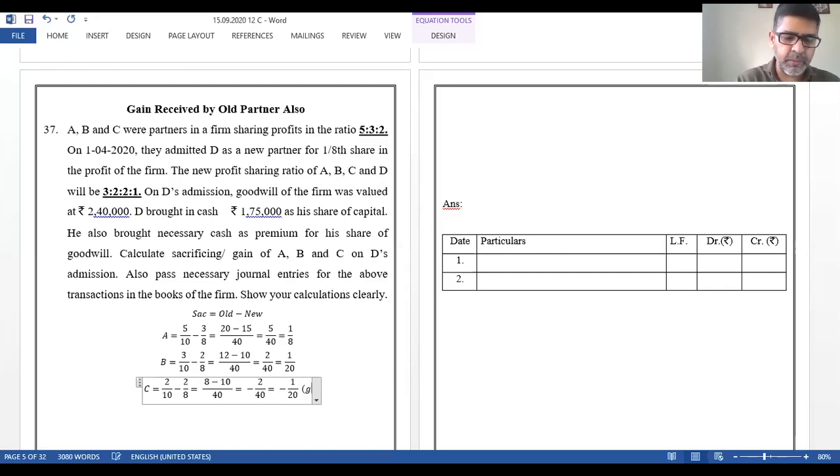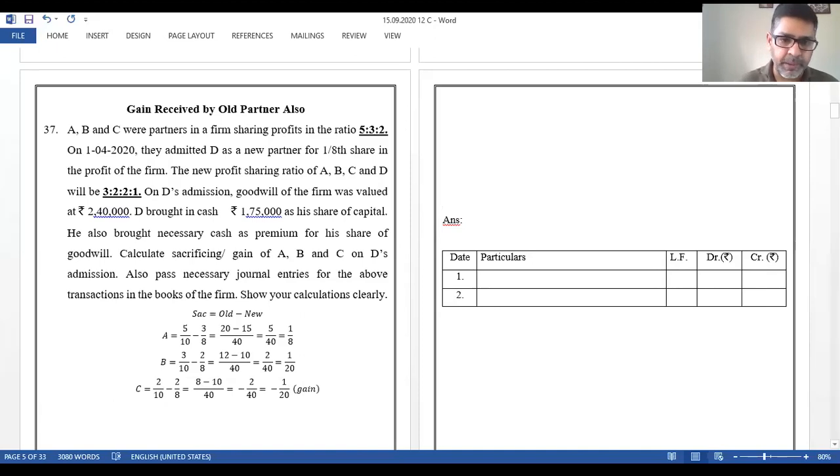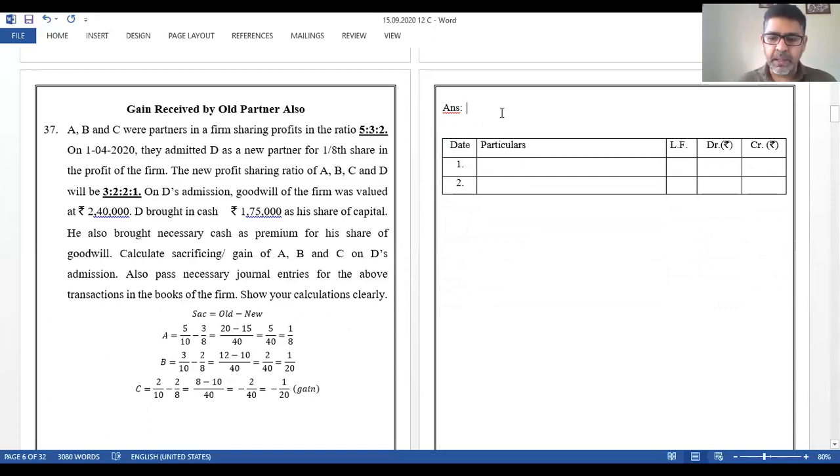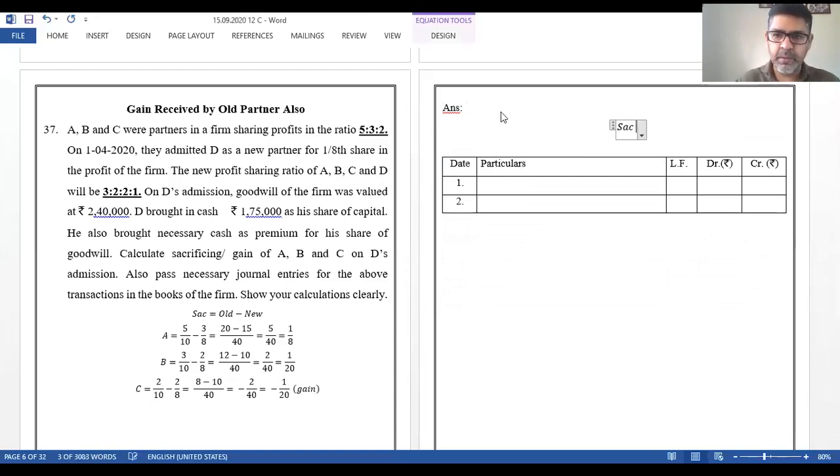So I already told you this is a gain. One of the partners, C, is also gaining over here. A and B are sacrificing, C is gaining. So let me write over here the sacrificing ratio between A and B. That is equal to 5:2. The premium for goodwill, basically the amount brought in by the incoming partner, will be shared amongst A and B in the ratio 5:2, and C also needs to compensate A and B on D's admission.